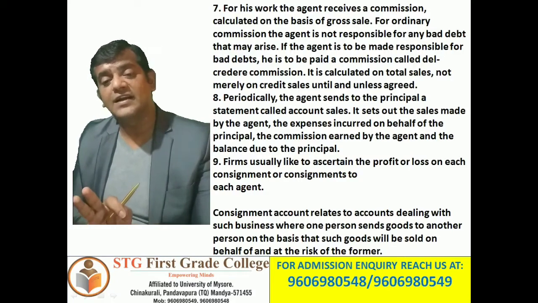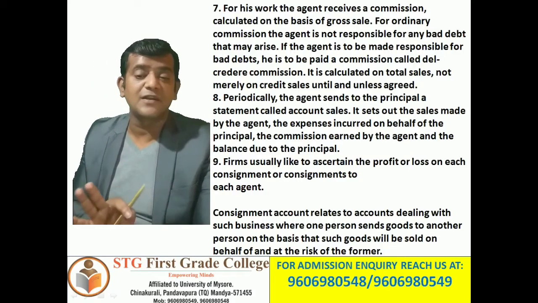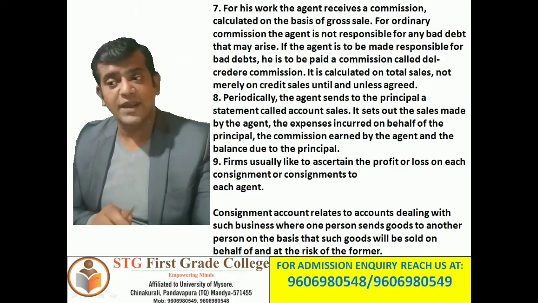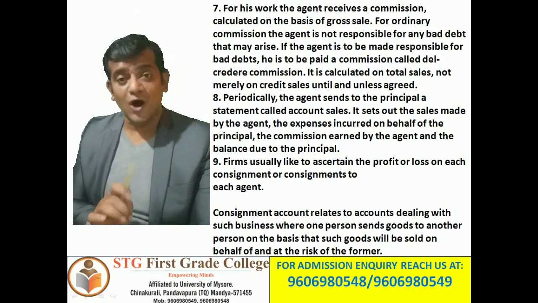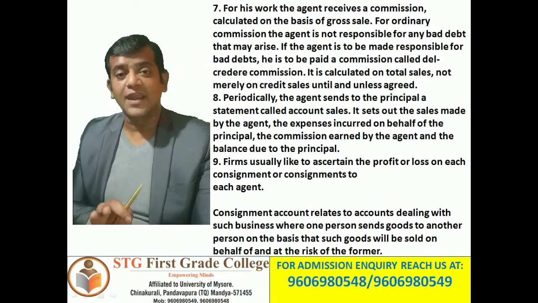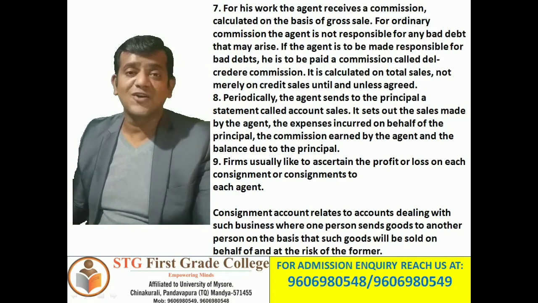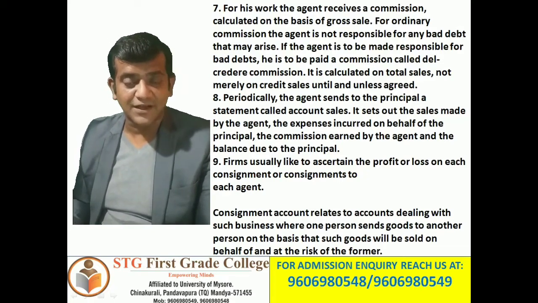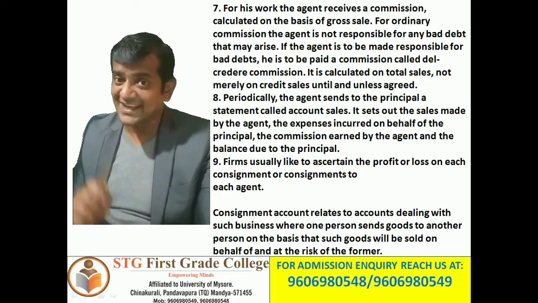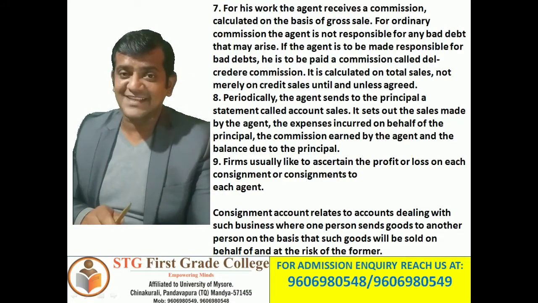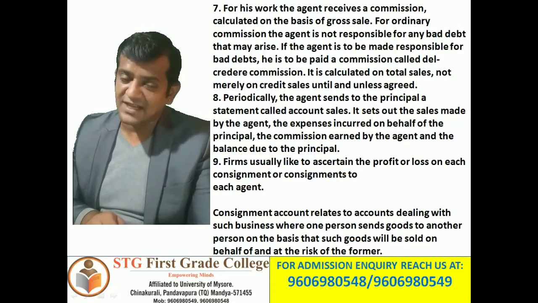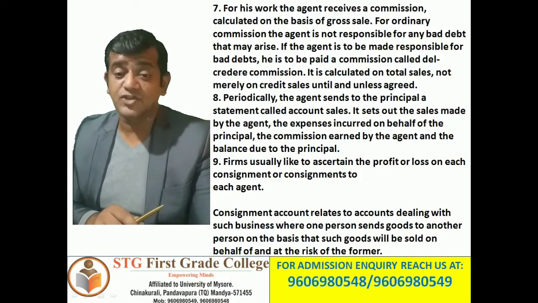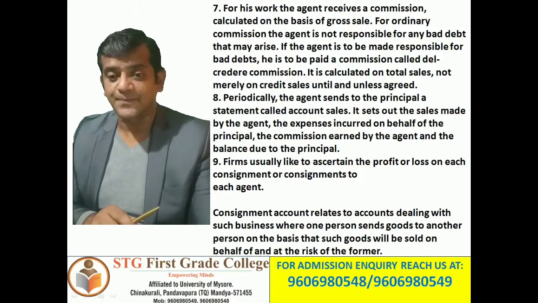It is calculated on total sales, not merely on credit sales, until and unless agreed. So it is always paid on the total sales, not on the credit sales. So credit sales alone cannot be considered unless there is an agreement between the consignor and consignee about the commission, especially del credere commission.